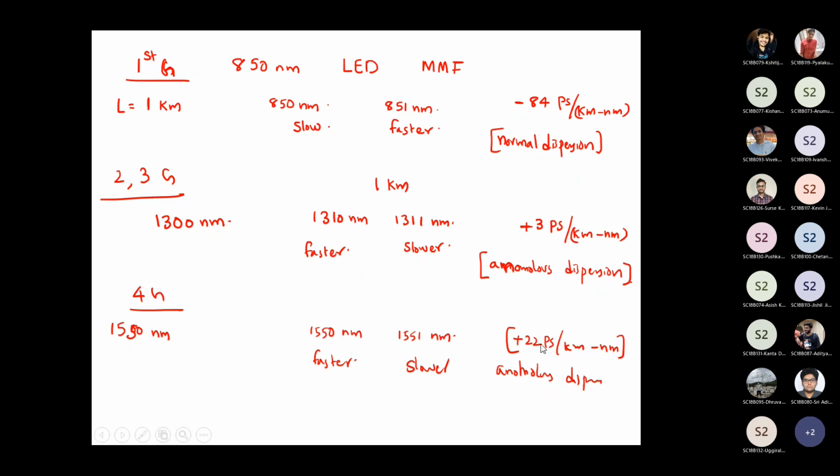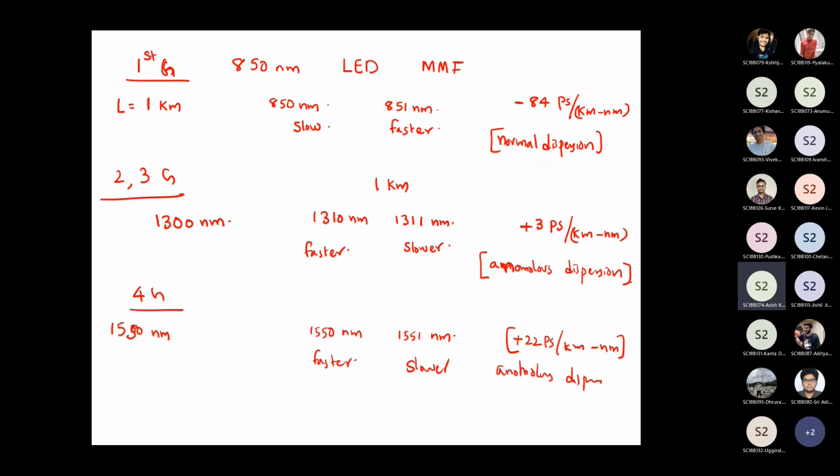I'm just trying to give you an example to make you understand the difference between normal dispersion and anomalous dispersion. If you are given the specifications of an optical communication system, and you know the dispersion parameter, then you can tell which wavelength would be traveling faster and which would be traveling slower, depending upon the sign of the material dispersion parameter. Okay, any questions?